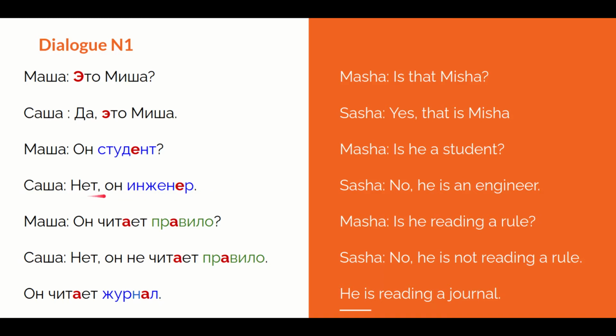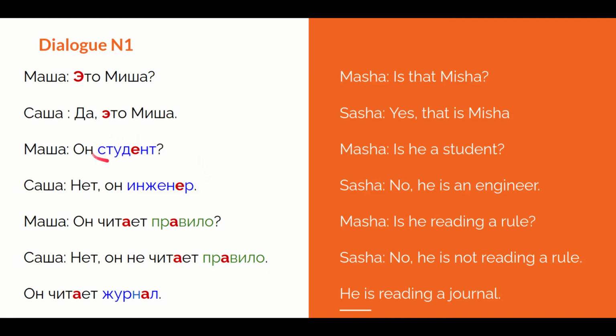So, is he a student? No, he is an engineer. So we go with the negation first, нет. After that, we follow the same logic as in the sentence here. So we put a comma and we repeat partially, at least with the meaning. So he is an engineer. So no, he is not a student, he is an engineer. On engineer. And again, you can see that we are using the blue color here, what indicates that this noun is of masculine gender. And as you can see again, we have here a consonant in the end, and consonant is an indicator that the noun is masculine.